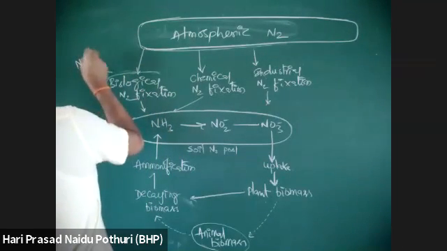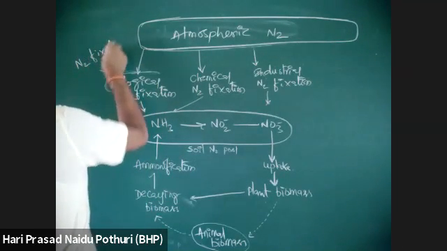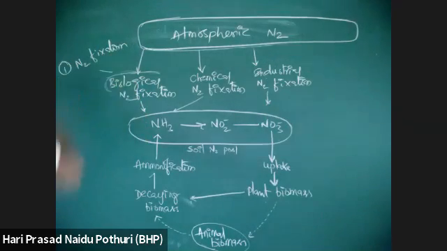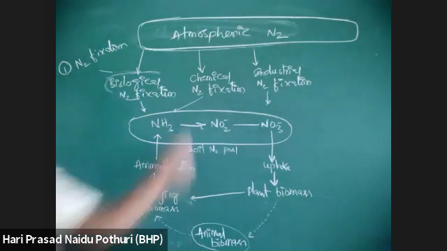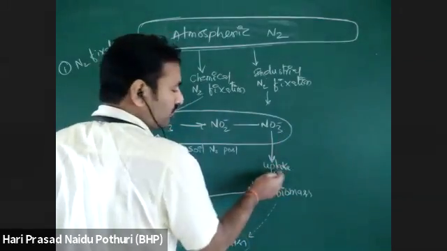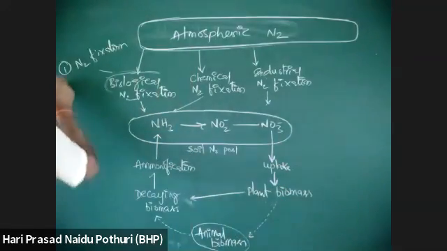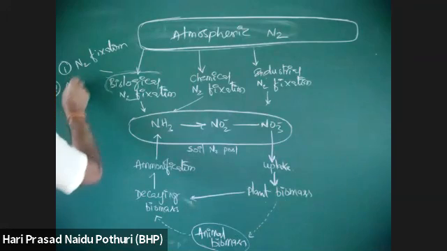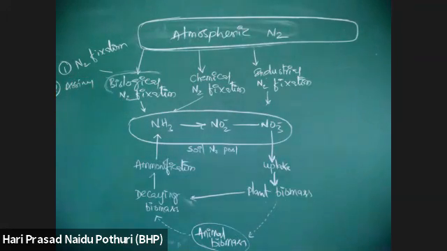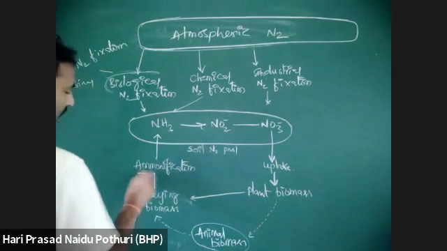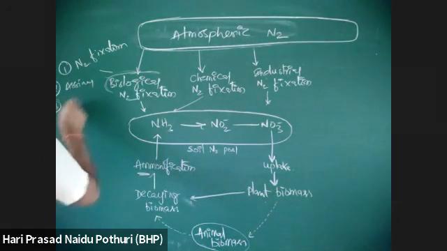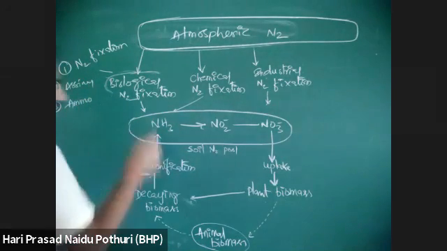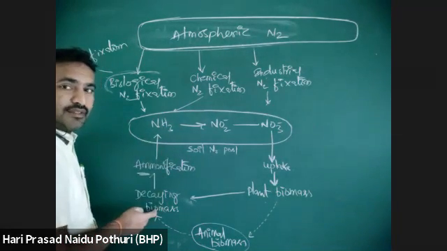This is the first step. Then assimilation. This is uptake. Uptake is assimilation. Then the third step is ammonification. Ammonification is release of ammonia from the organic matter.